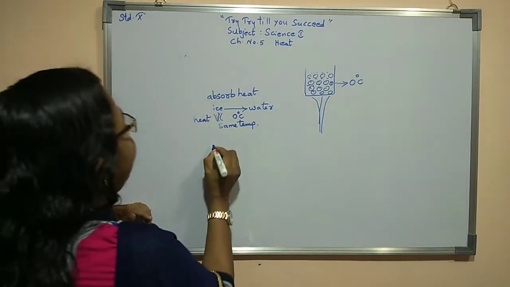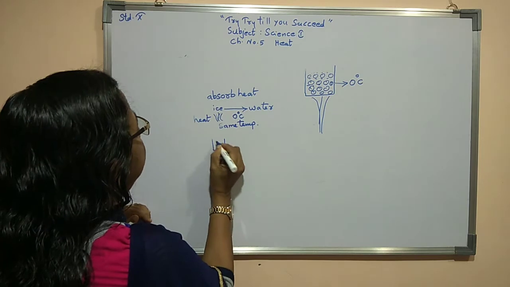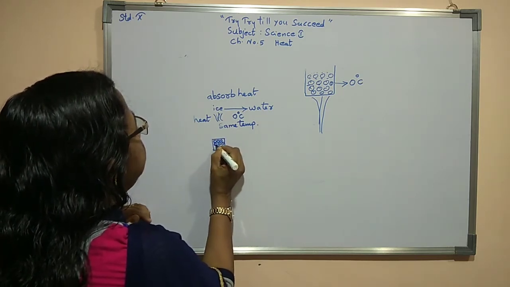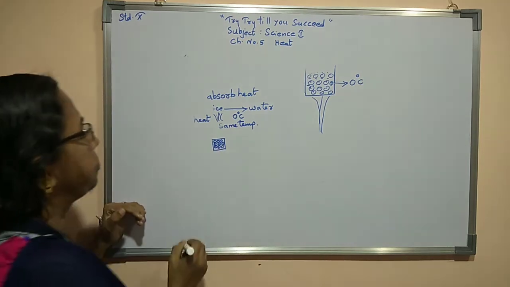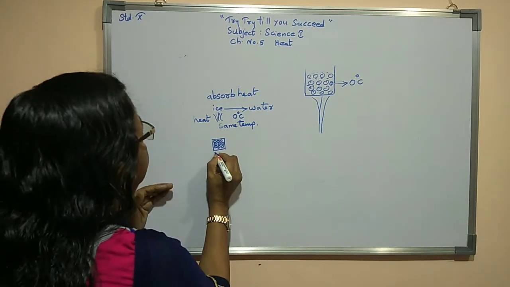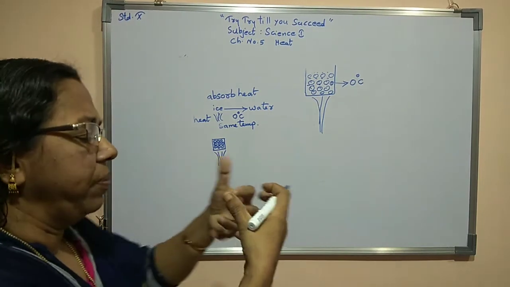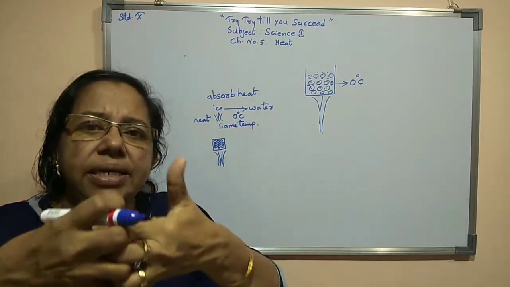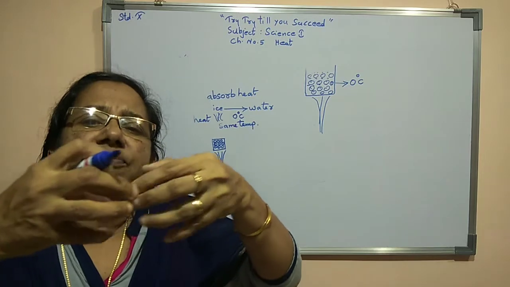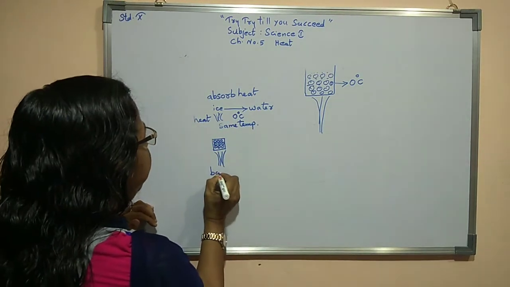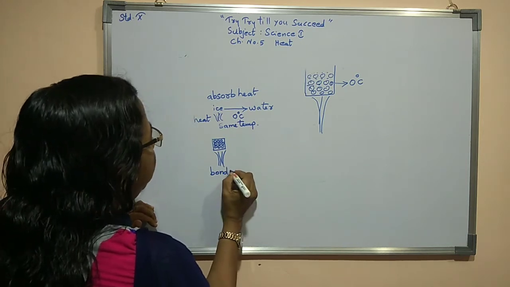So here, I am showing you a piece of ice. In that, you can see ice molecules are there. Now as and when we supply heat, the bond, the connecting link between each and every molecule, will weaken.